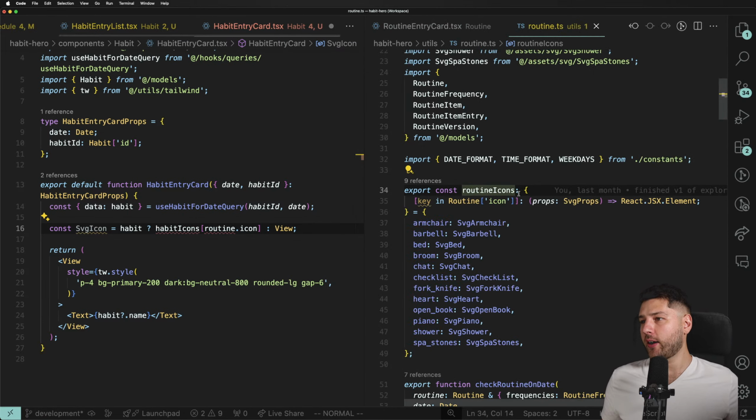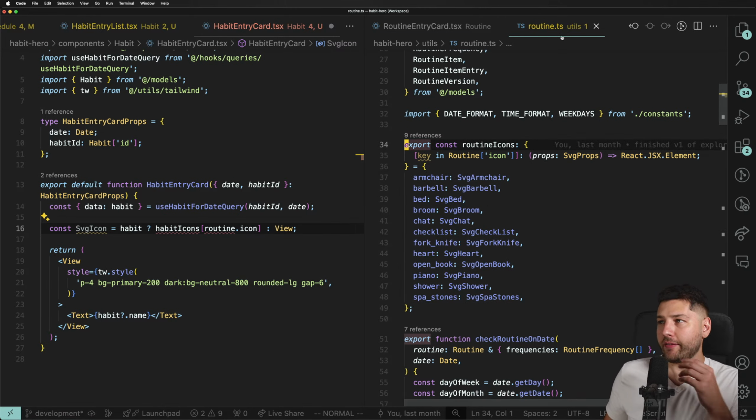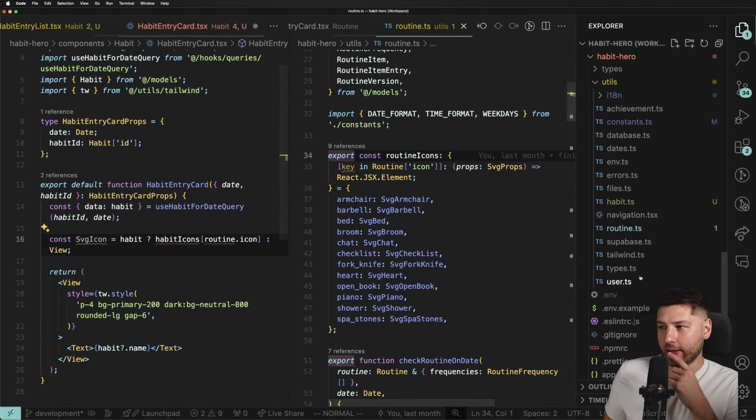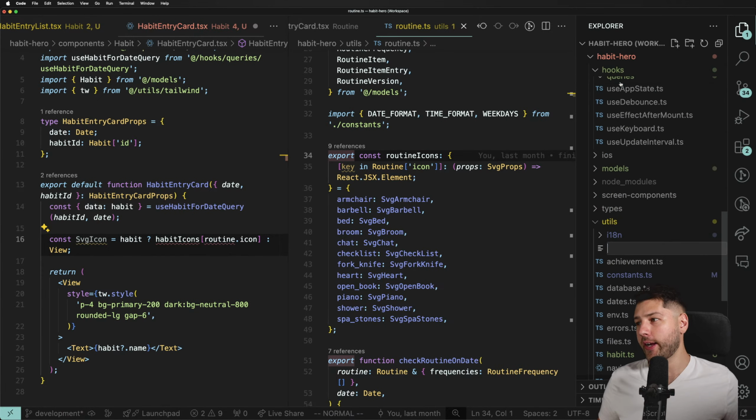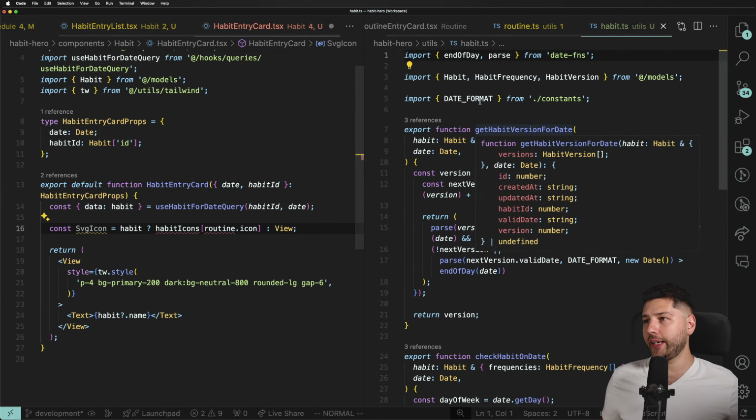What's routine icons? Oh, okay. So we have this routine.utils. Again, utils folder, underrated. We're going to come here and create habit. Oh, I already have habit.utils. Great. So we're going to put inside of here,